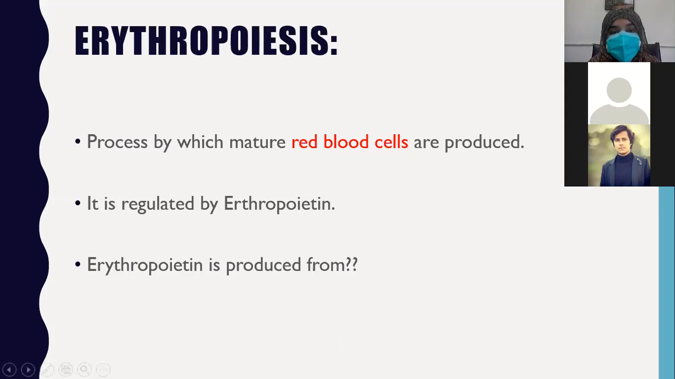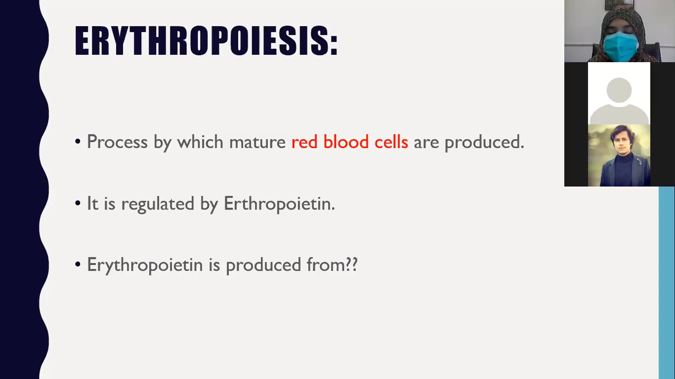So what is erythropoiesis? Erythro, as the name indicates, means red blood cells, poiesis means formation. So the process by which mature red blood cells are produced is called erythropoiesis. It is regulated by erythropoietin. What is erythropoietin? Erythropoietin regulates the production of red blood cells.